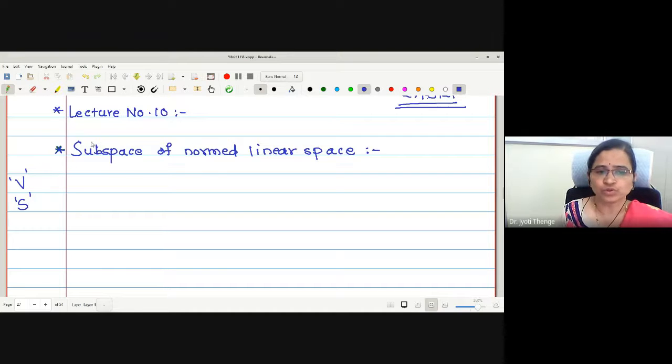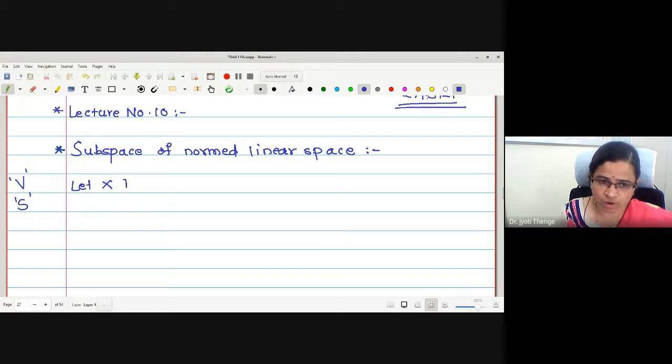Now, in order to show that it is a subspace of a normed linear space, the first condition is that the corresponding space should be a subspace, and one more condition is that whatever norm is defined on the subspace should be the restriction of the norm defined on the linear space. Let me write in detail.